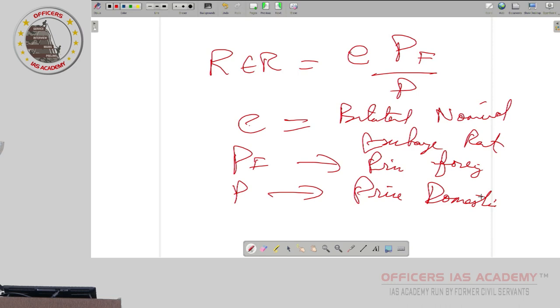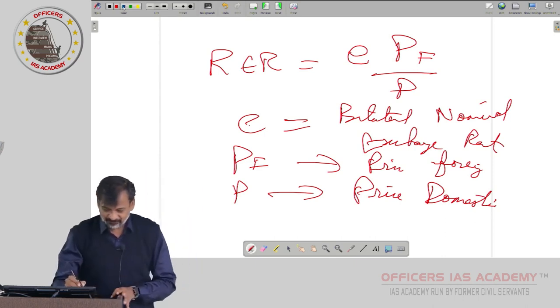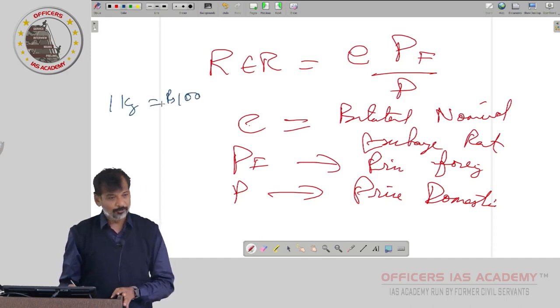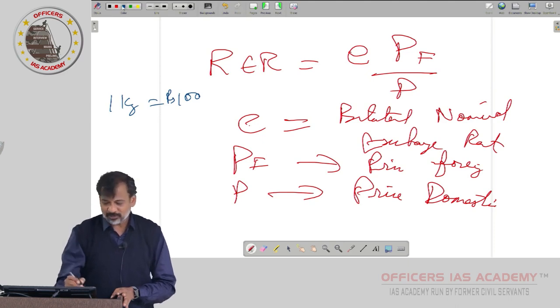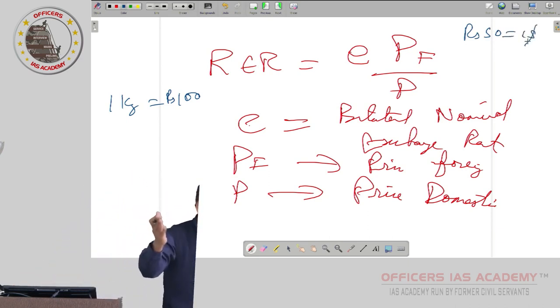Now, you are going to US, you are having say 1 kg of Shimla apple. Here, let us assume 1 kg of Shimla apple is 100 rupees. In US you go, let us assume at that time the bilateral nominal exchange rate is rupees 50 is equal to, now it is 80, 82, 83.